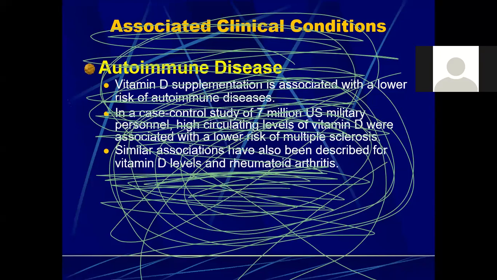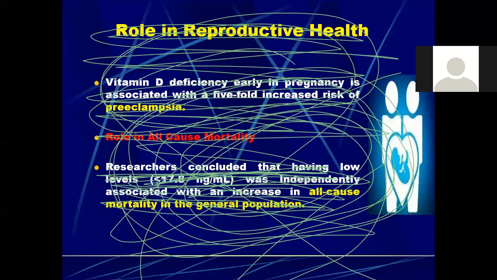Then we have association with autoimmune disease. So vitamin D supplementation is associated with a lower risk of autoimmune disease. And in a case control study of 7 million US military personnel, it was seen that high circulating levels of vitamin D were associated with a lower risk of multiple sclerosis. And similar associations were also seen for vitamin D levels and rheumatoid arthritis.